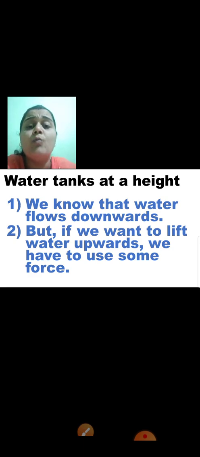Look at the first point. We know that water flows downwards. Water is a liquid substance. Yes or no? It is liquid. So water always flows downwards. It will never flow upward. All liquid substances have the capacity to flow downwards. But if we want to lift water upwards, we have to use some force. Yes or no? If we want the water to move upwards, we have to apply pressure, or some force on it.